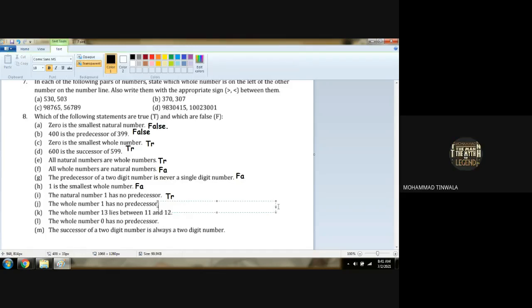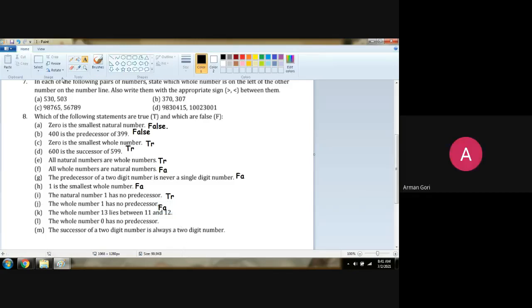The whole number 1 has no predecessor. False. Why? Because the whole number 1 has a predecessor, 1 minus 1, which is 0. 0 is the smallest whole number. Understood? Yes, sir.